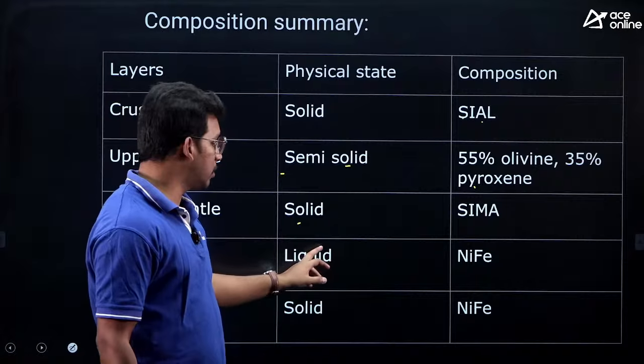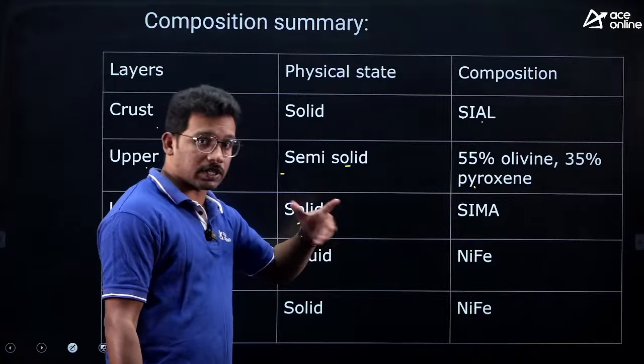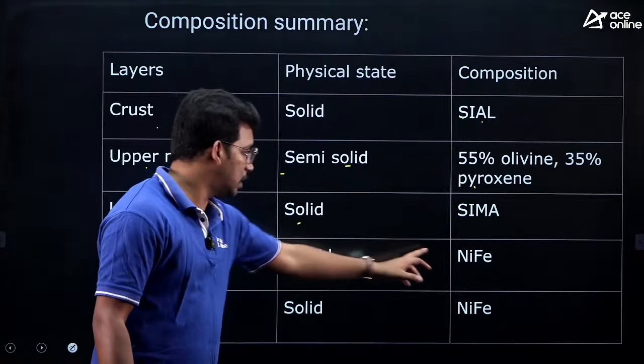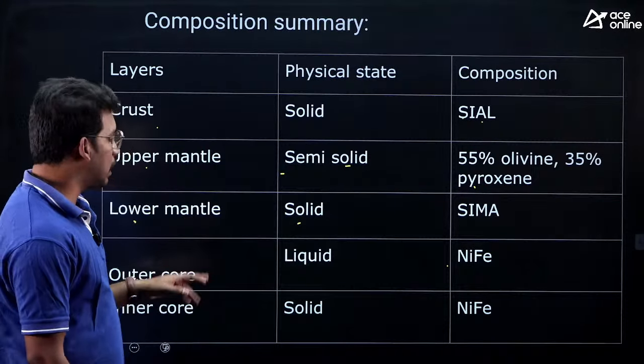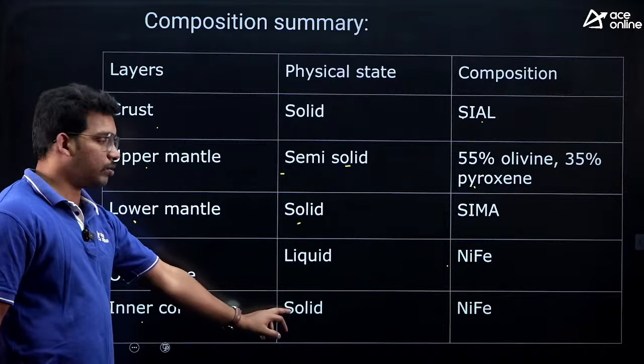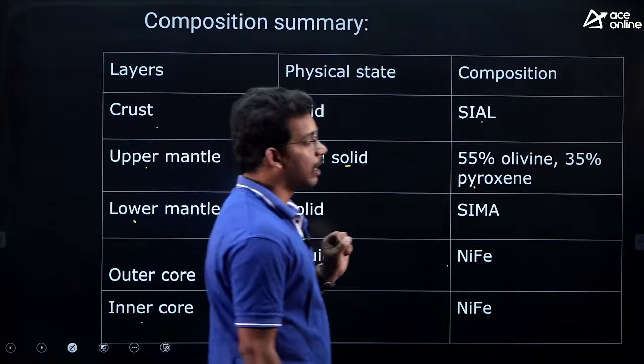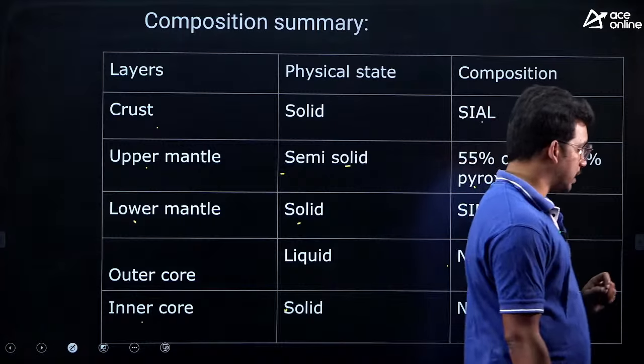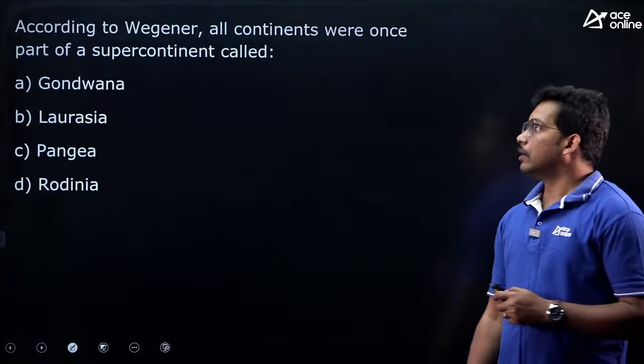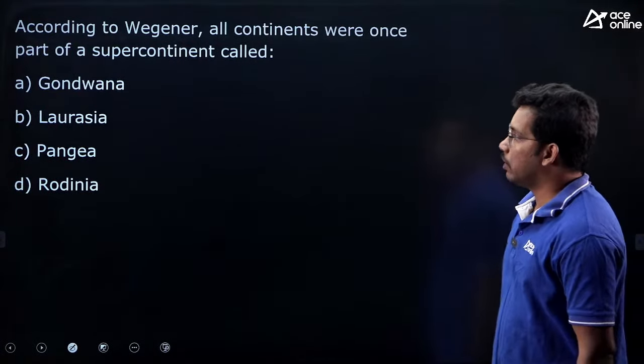You might have done this in physics also. All these questions can be connected to physics and chemistry as well. Then here, Nife, that is nickel and ferrous iron. The inner core is solid again, nickel and ferrous. So again, a very important content that needs to be remembered for the exam. Let's move to the next question.